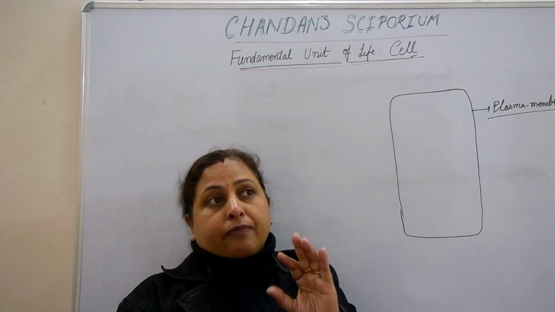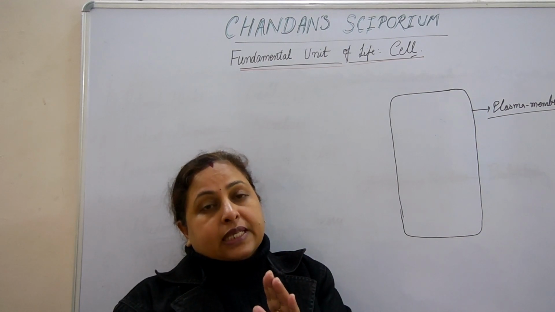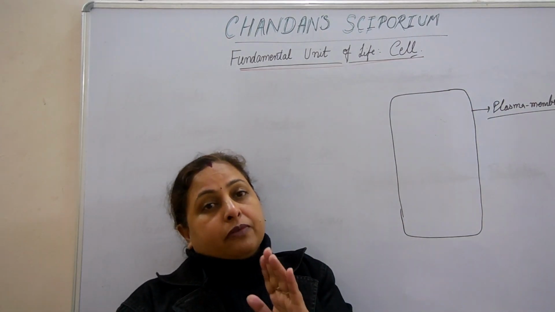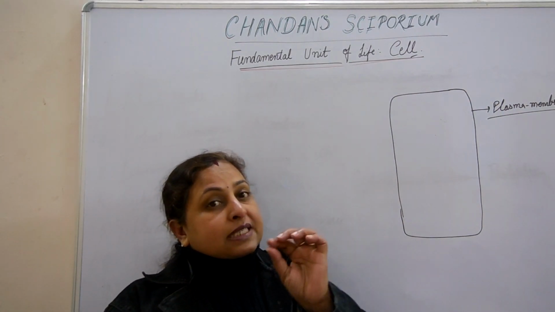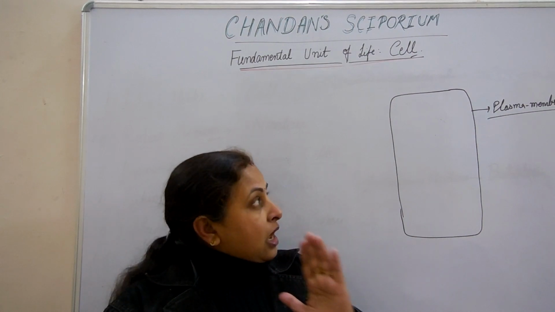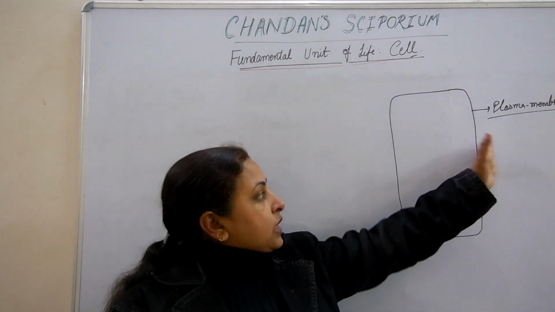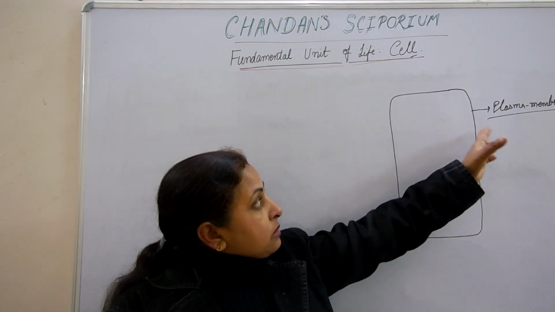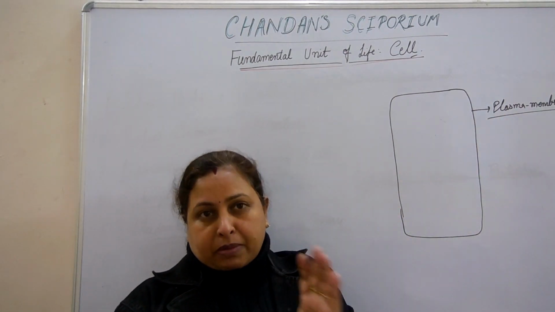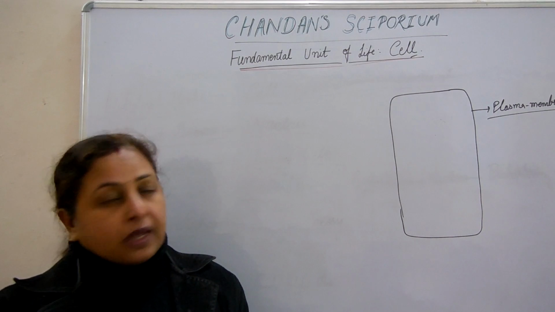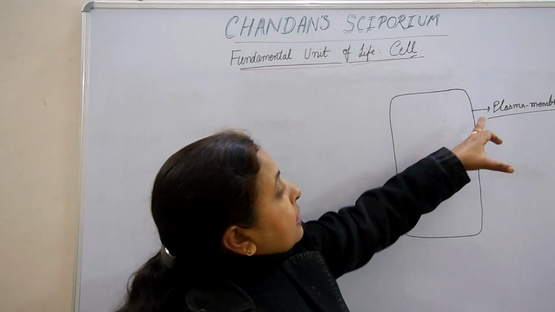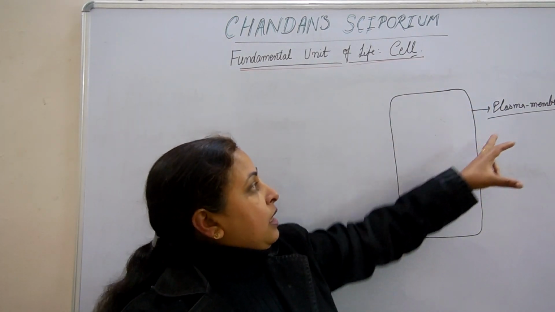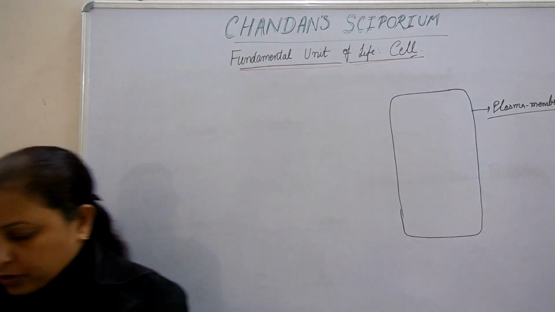The important function of plasma membrane and its important property is that it is selectively permeable. The word permeable is from the word permission or permit. Selectively permeable: it will allow only certain molecules to get in and allow certain molecules to get out of the cell. So the plasma membrane is called a selectively permeable membrane. It's a very important topic. Its function is to separate the cell from the outer external world.